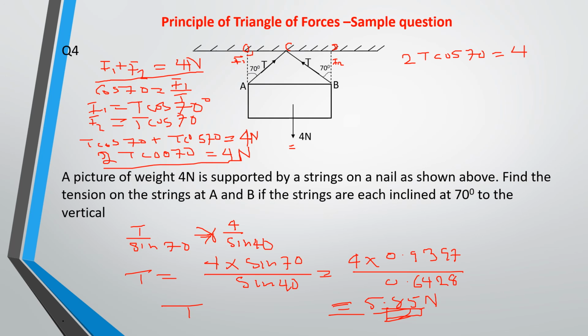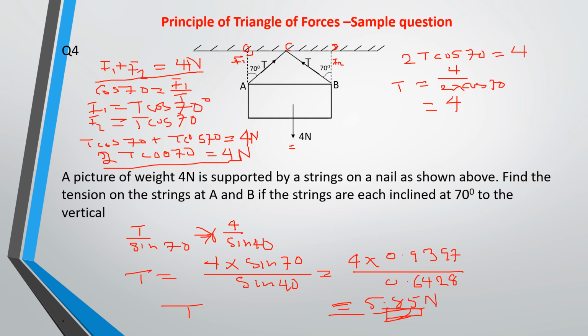Okay, so T will be equal to 4 all over 2 times cos 70. So you can just point that out.